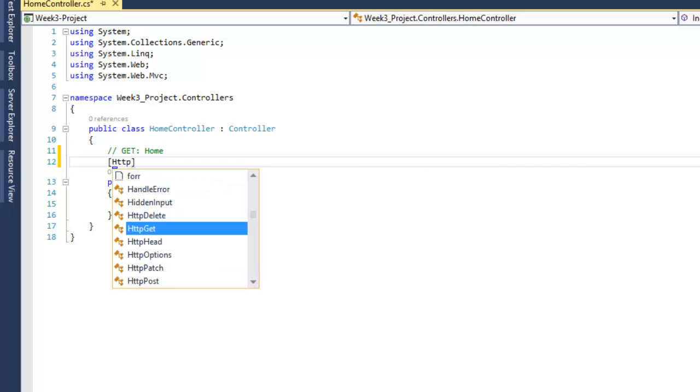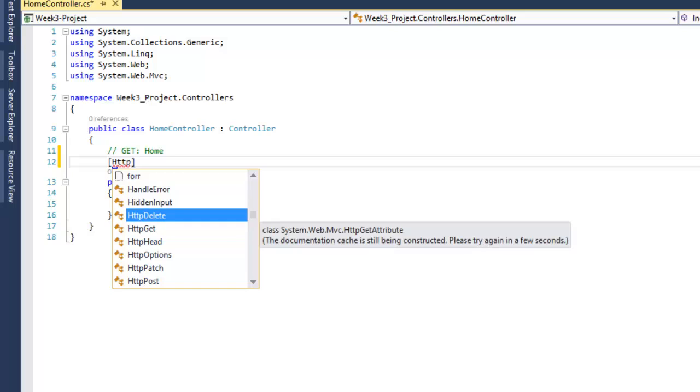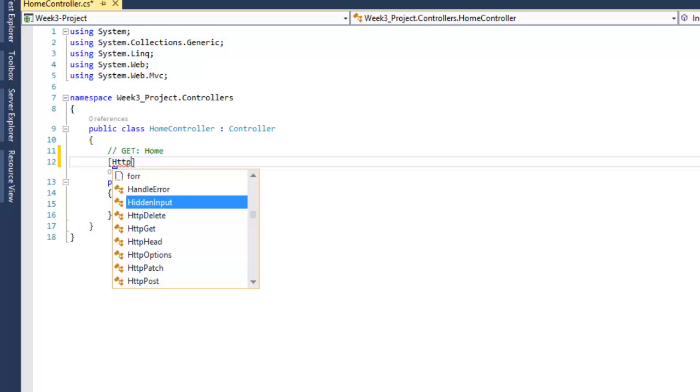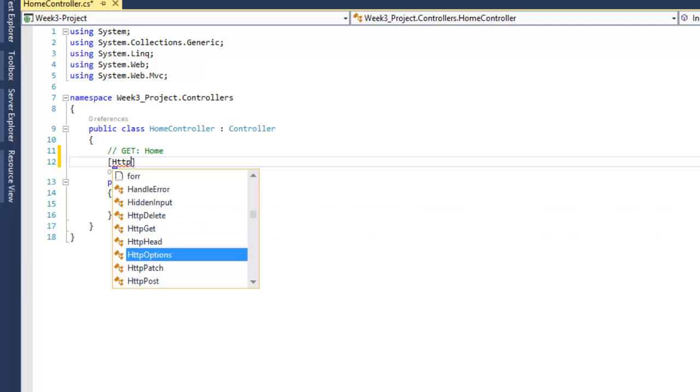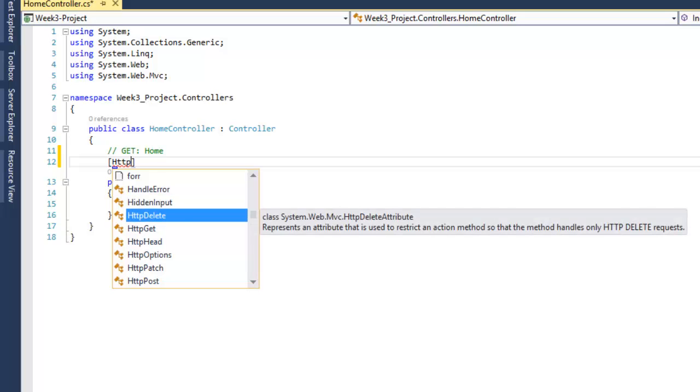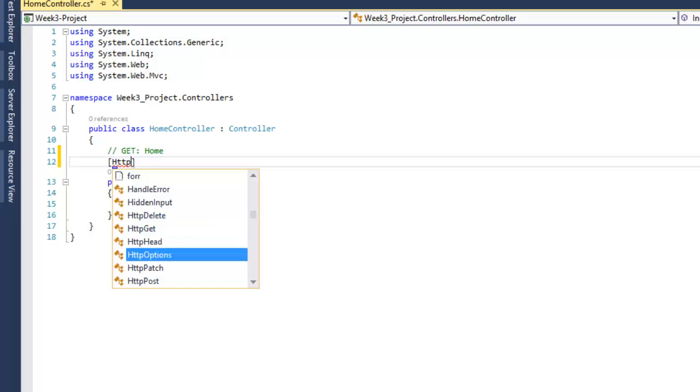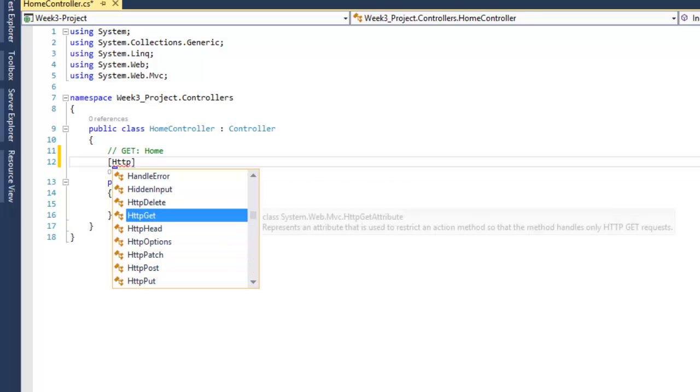Now let me back that out for a second and bring up my IntelliSense. In here you'll also see that we have an HTTP delete, get, head, options, patch, post, put. Those are not even all of the HTTP verbs that you can use, but that is a fair majority of them, and especially the most common. So in this case, we'll be handling an HTTP GET.